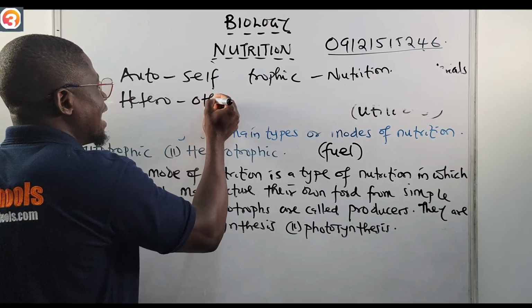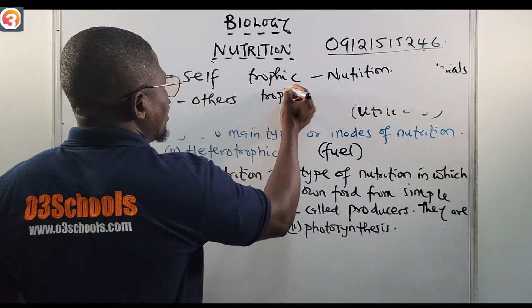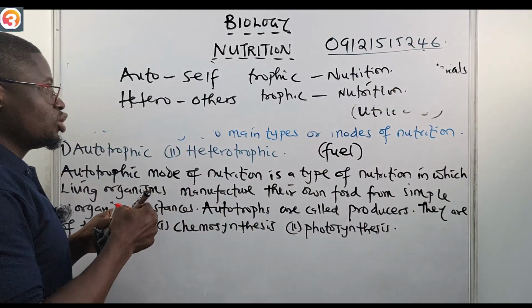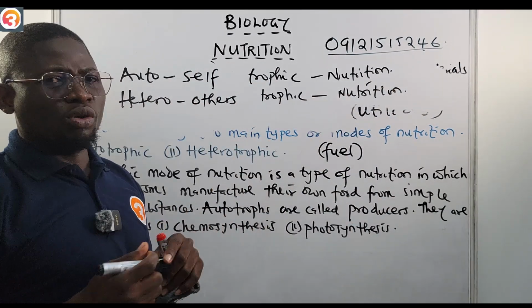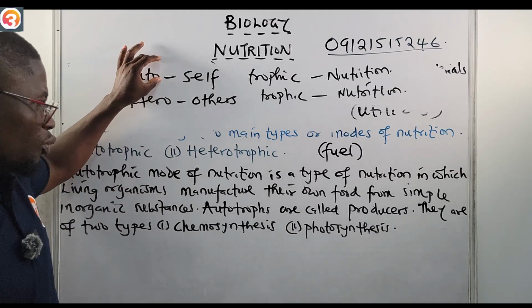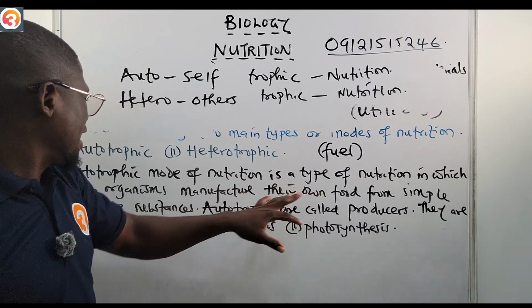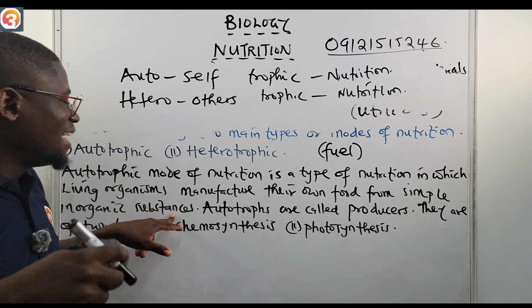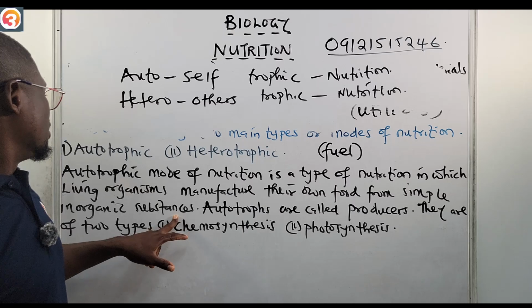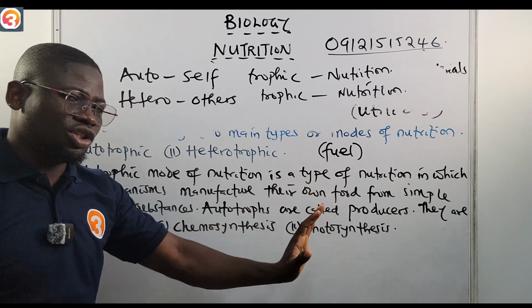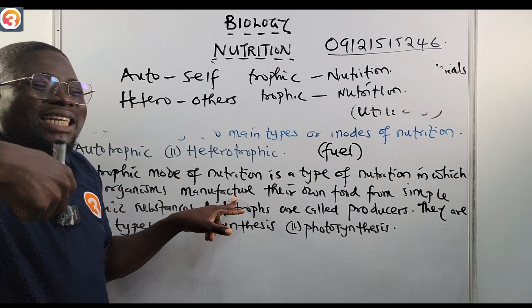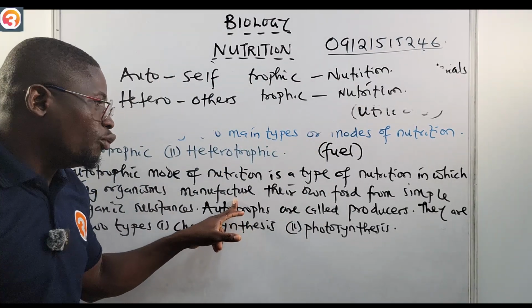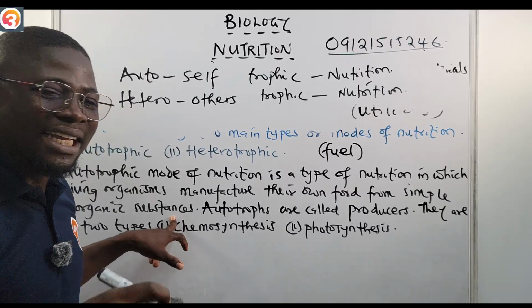Why heterotrophic? Hetero means others, while trophic means nutrition also. So heterotrophic nutrition means others nutrition. So in autotrophic nutrition, we say it's a mode of nutrition in which living organisms manufacture their own food from simple inorganic substances. Autotrophic mode of nutrition is a type of nutrition in which living organisms manufacture their own food, self-nutrition.